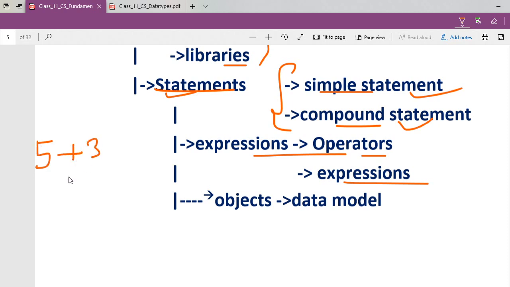Suppose I am going to write here 5 plus 3. What is the meaning of this one? There is no meaning. You might be knowing that, okay, this is maths, 5 plus 3, 8 is coming. Somebody says 8, somebody says no, it is 5 plus 3. I will say that no, it is character 5, character plus, character 3. Somebody will say that no, it's a word. Somebody will say it's a sentence. So different views are there. But if you are a programmer, understand, you are going to sense what is this 5 plus 3? 5 plus 3 is nothing here.